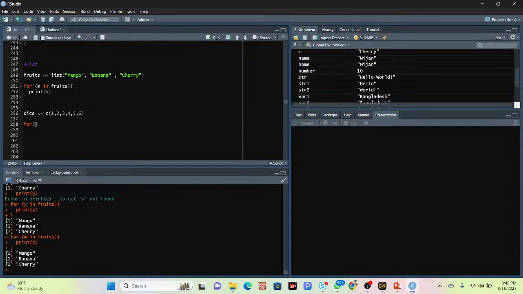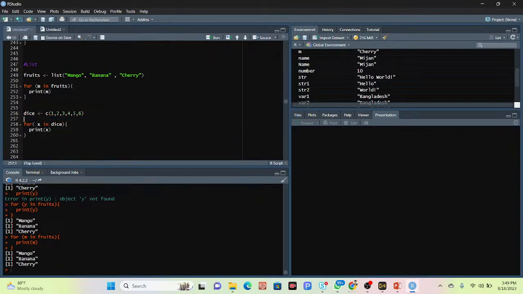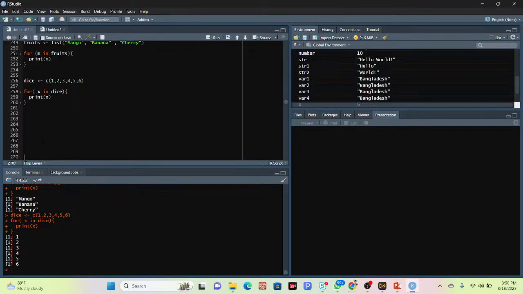Suppose I put here the x in dice, and finally print this x. So now I can get the list of all of those items. So you can say I can get this list as numbers. Remember that when you want to make a list from numbers, you need to use c. And when you want to make a list from text, you need to use the list function. Okay, so there are two basic things, list and c, when you want to do that.